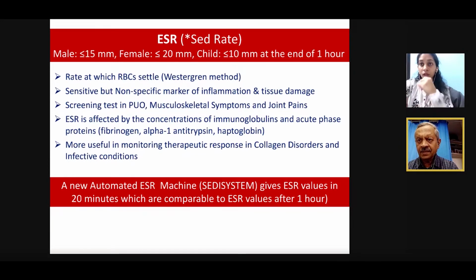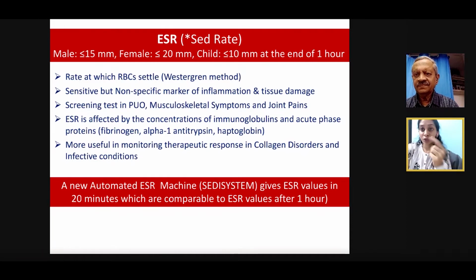ESR, yeah, erythrocyte sedimentation rate. Yeah, Rucha, any questions? Yeah, there is one question relevant to this. If there is thrombocytopenia but there are no clinical features, what could be the cause of it?